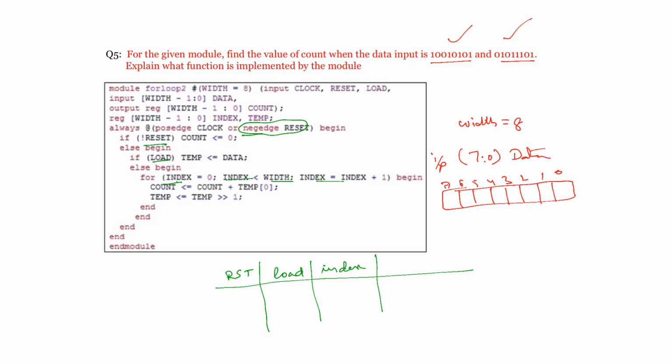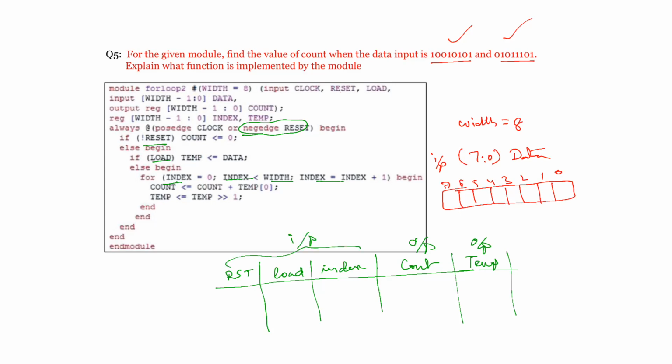Next, the outputs are count as well as temp. These are going to be two outputs for us, and these are inputs.